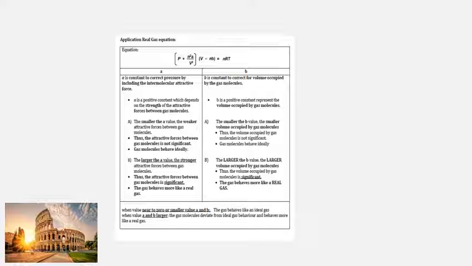Alright, the same goes to b. Okay, so the smaller the value b, the smaller volume occupied by gas molecules. Okay, then the gas molecule akan behave ideally. So the larger the value of b, the larger the volume occupied by the gas molecules. Therefore, the volume akan become significant. The gas behave more like real gas.